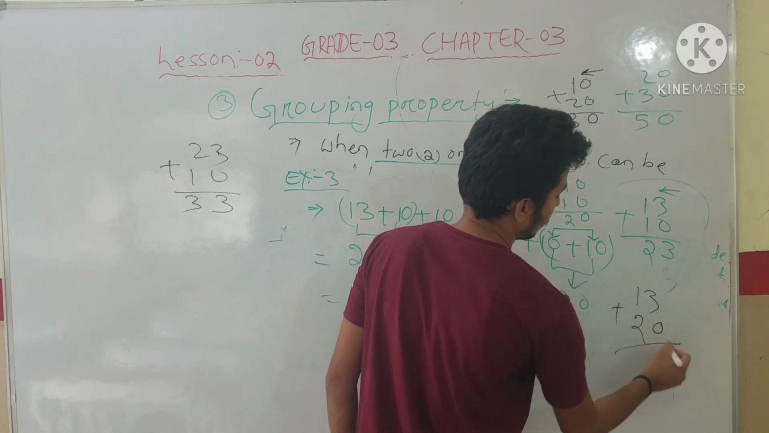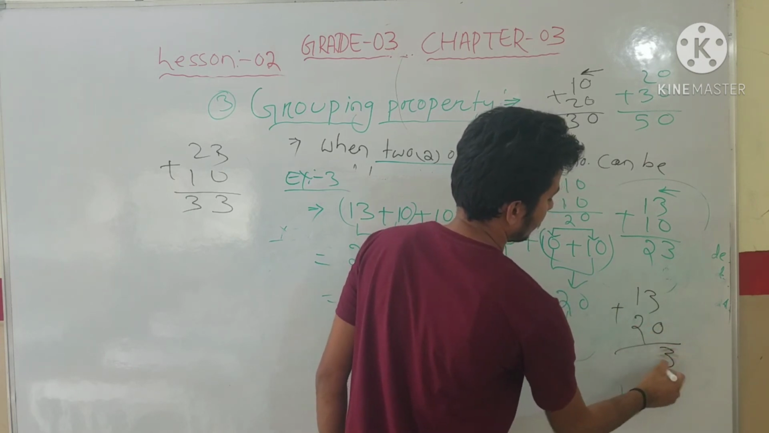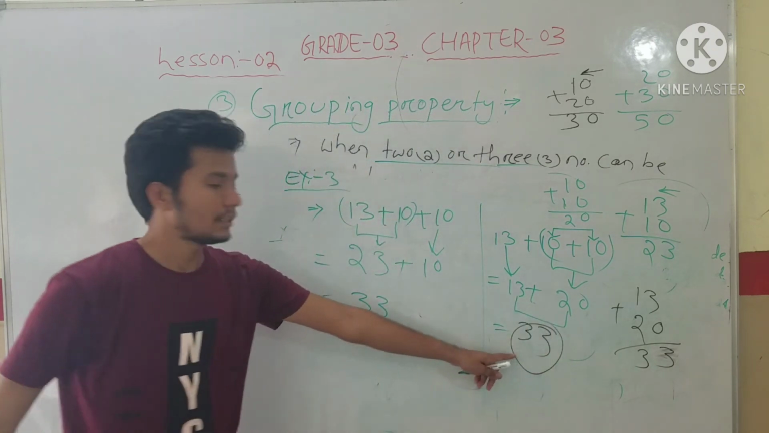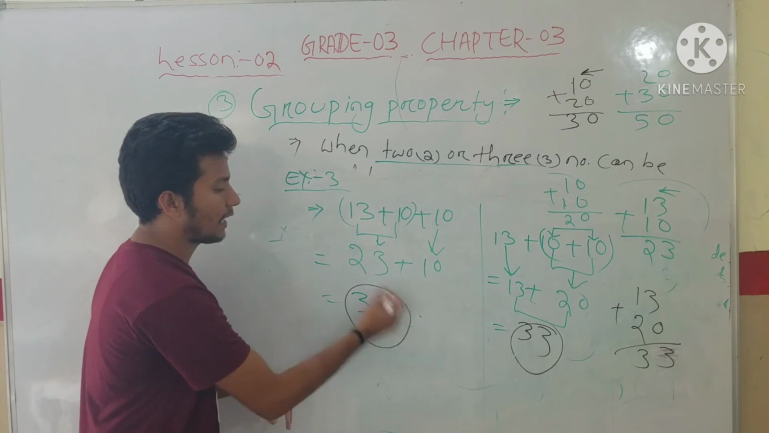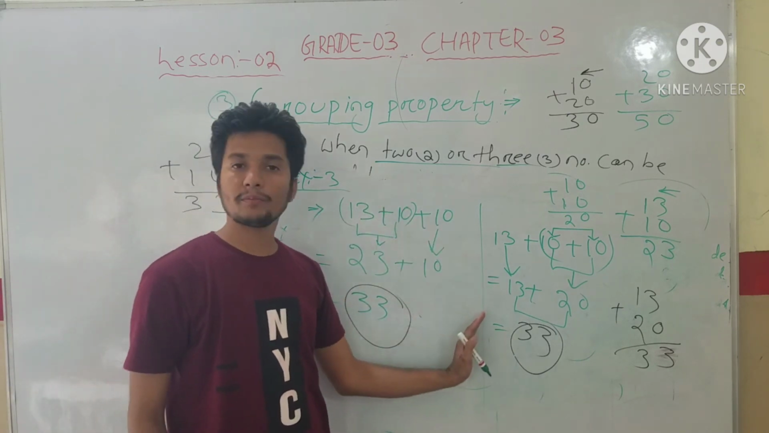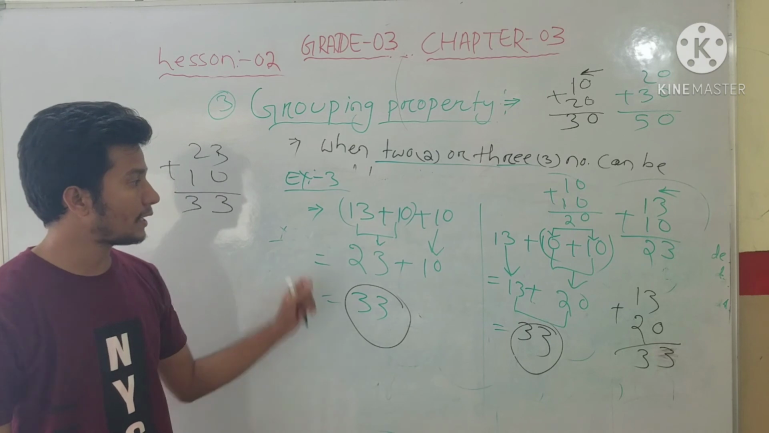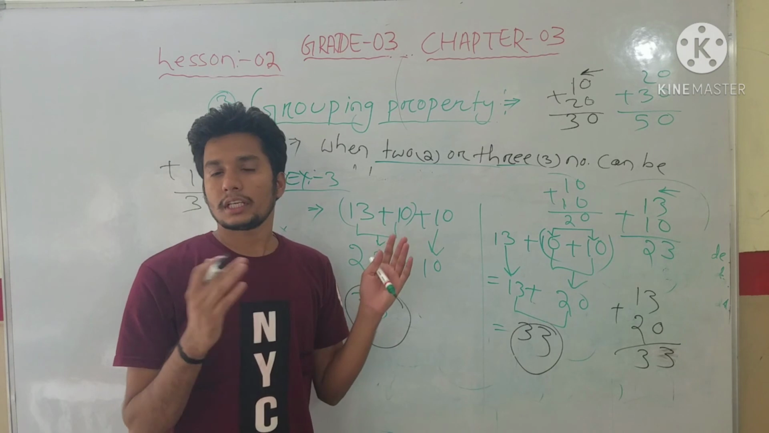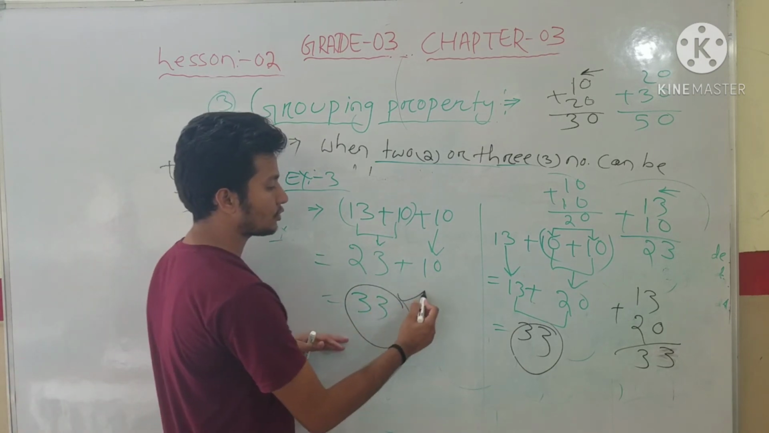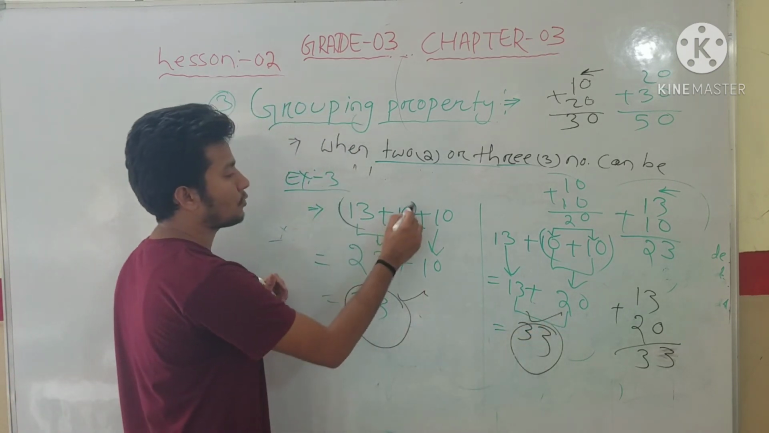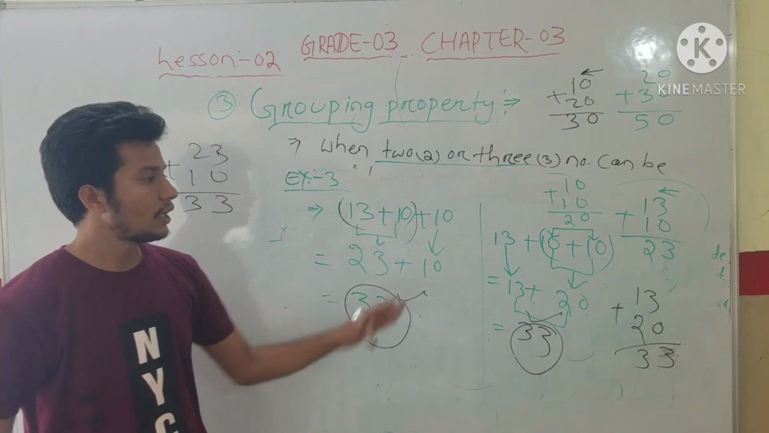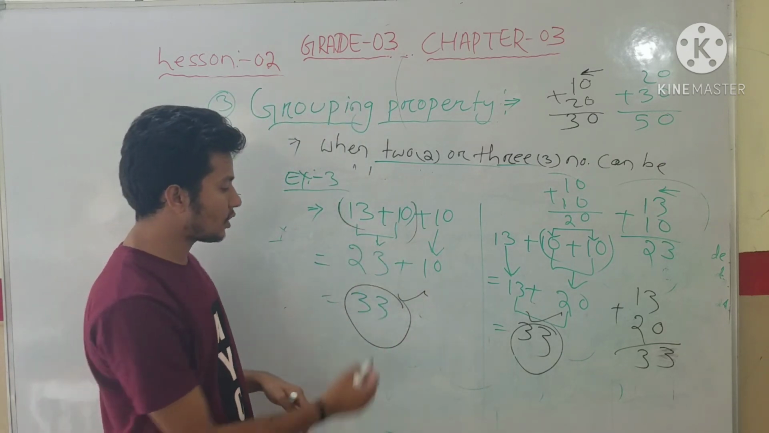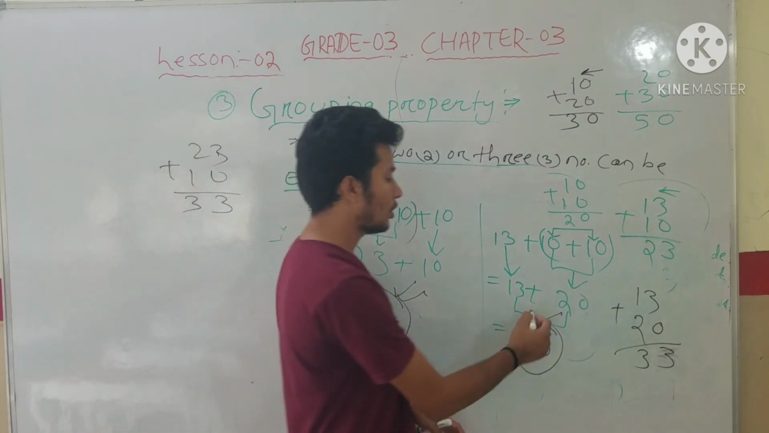3 plus 0 is 3, 2 plus 1 is 3, so 33. Here you see 33, student, here also 33. When the same sum came, that means, student, when we change the group of addends, the sum remains the same. Here first two addends we put in a group, here the last two addends we put into a group. After addition you get here 33, here also 33.